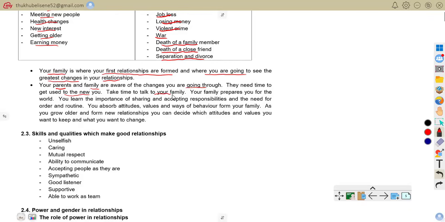Take time to talk to your family. Your family prepares you for the world. You learn the importance of sharing and accepting responsibility and the need for order and routine. You absorb attitudes, values, and ways of behavior from your family. As you grow older and form new relationships, you can decide which attitudes and values you want to keep and what you want to change. So that is that.